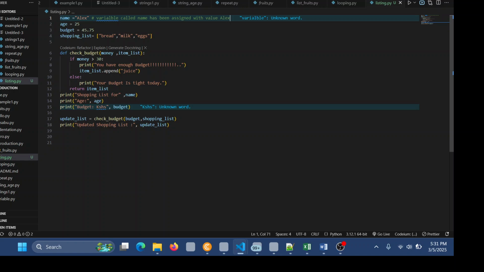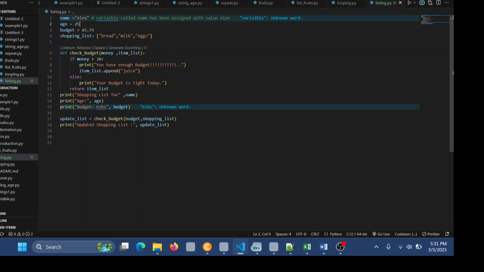Then the next one. Why is it a string? It is because we have enclosed it within the double quotes. Then this string is used to store a text. The text for us today is what? Rx. And that's why we have enclosed it with those quotes. Then the next one is age, which is an integer.